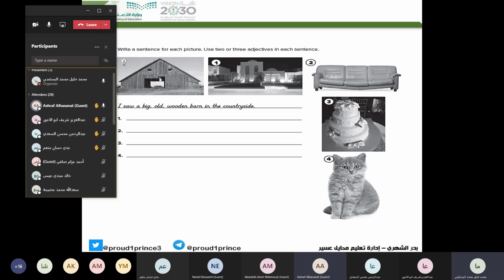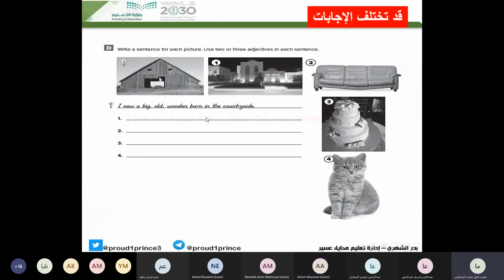"This is a beautiful, a nice, a new... I saw a new nice house with a lot of trees in it." Good, thank you.